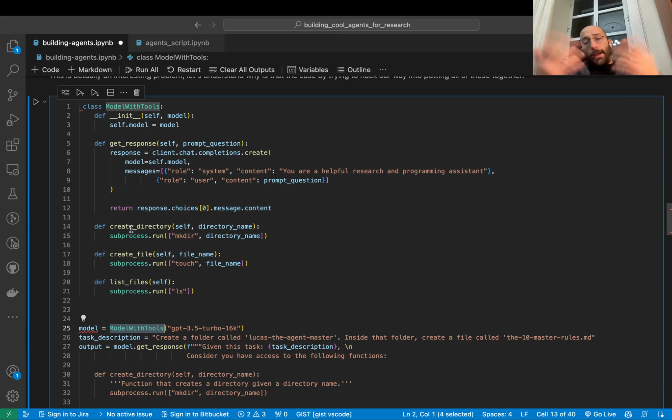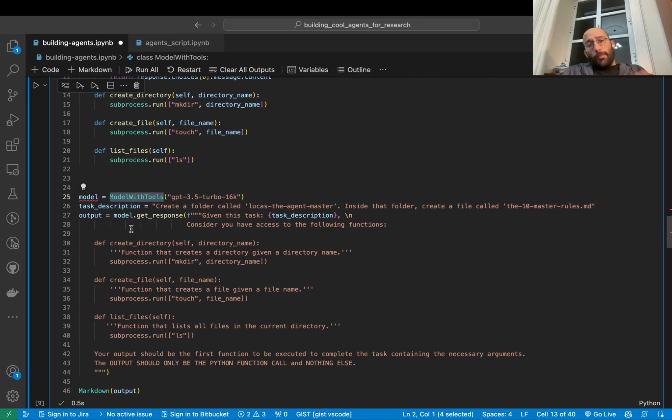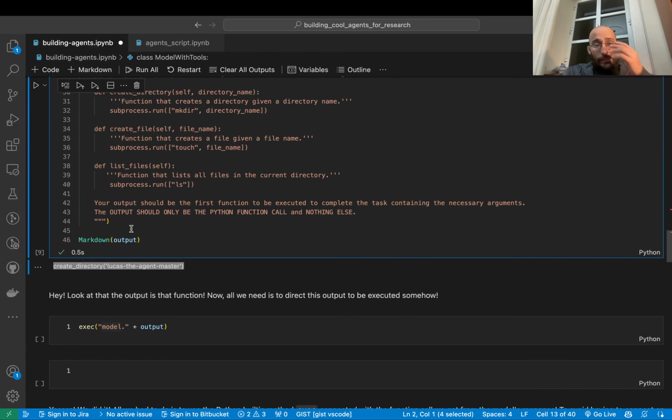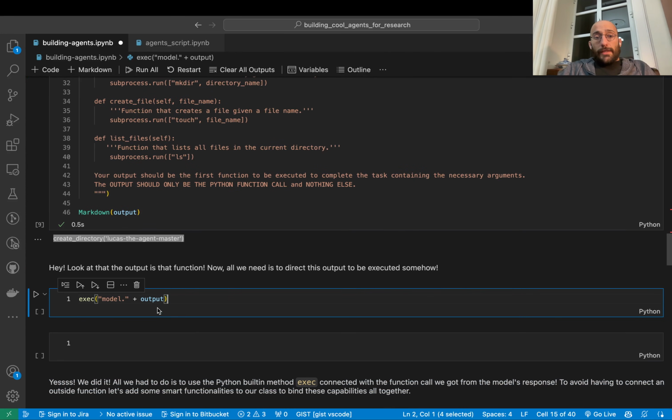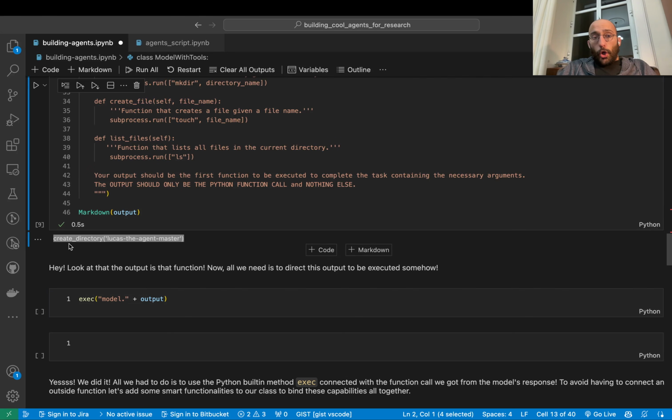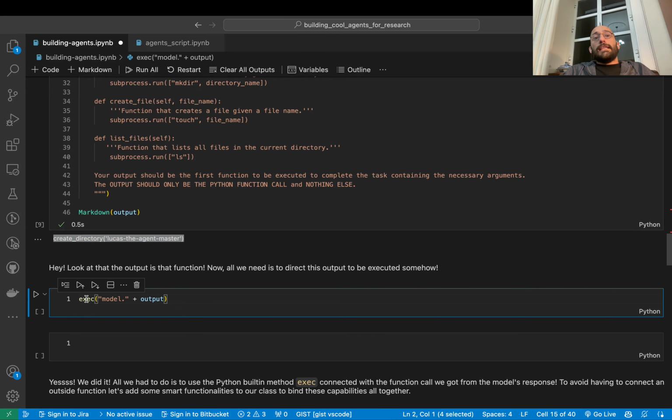I just did it like this. I wanted to have everything inside a class. It's not like I did amazing planning here, but we can call this plus the output, and this should form, if we get it correctly, the call to the function, and exec takes care of executing it for us.